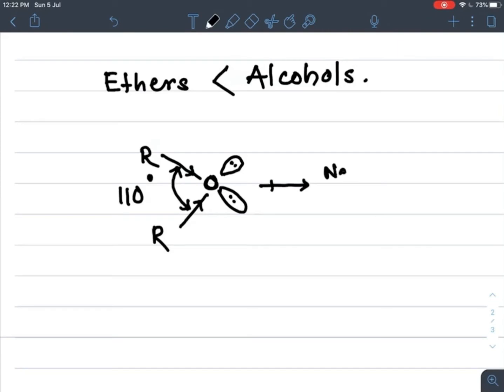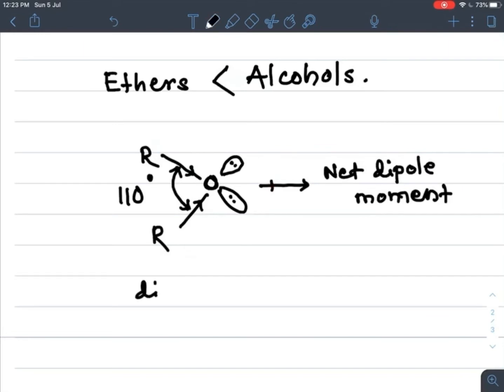The dipole of this RO group and this RO group is not cancelled due to the presence of these lone pairs on the oxygen. So only a very small dipole moment is present in this ether molecule.